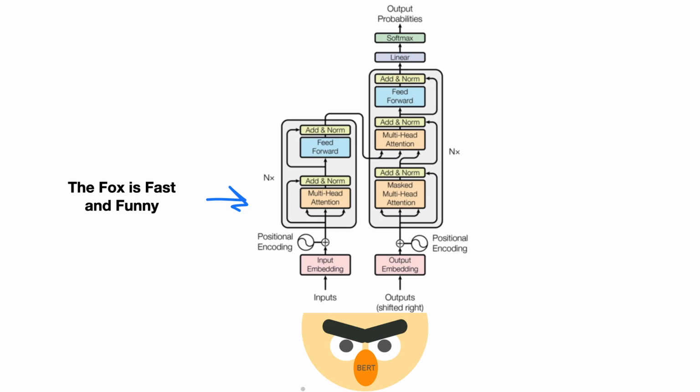What multi-head attention does is it takes each one of those words and provides context for that word for that specific sentence. And it does one for every single word, so it knows how the is related to fox, is, fast, and funny. It does that for every single word, and it'll do that multiple times, hence you have multi-head attention. Then it uses a feed-forward neural network to do some of the predictions. It uses softmax to normalize the data and then come up with an output probability to say the probability that this is negative is X, or that this is positive or neutral is X.